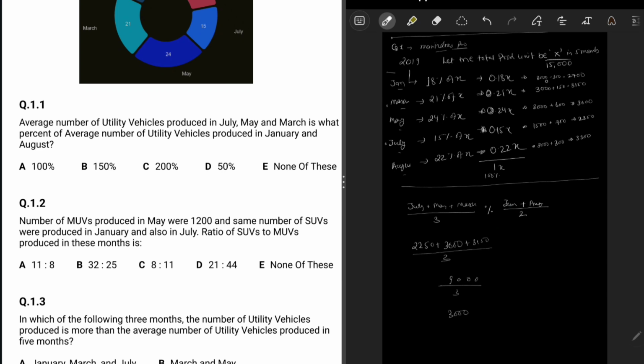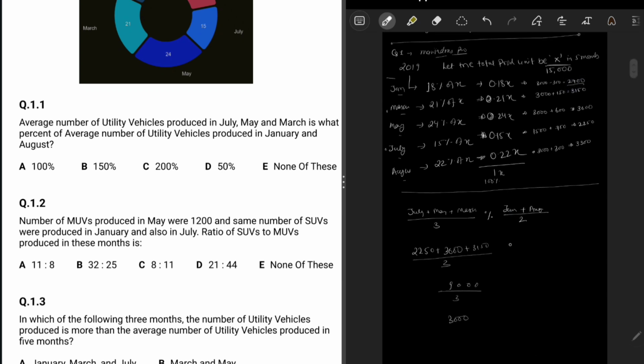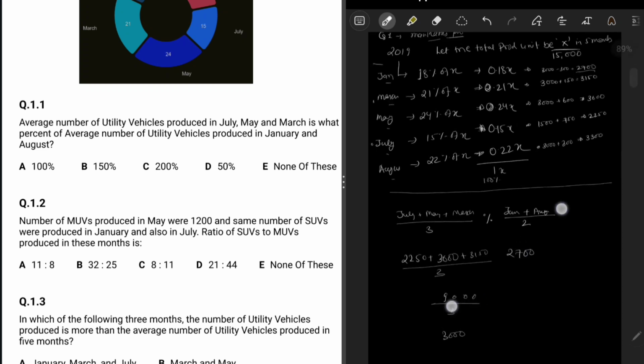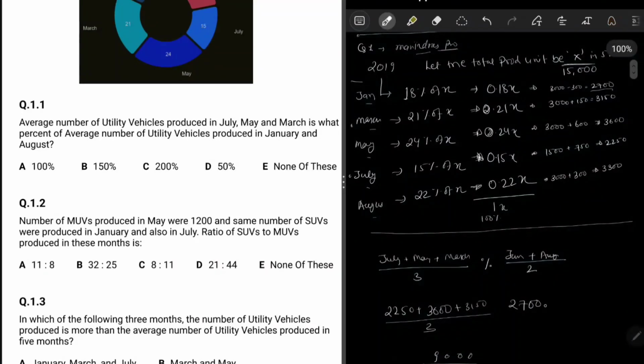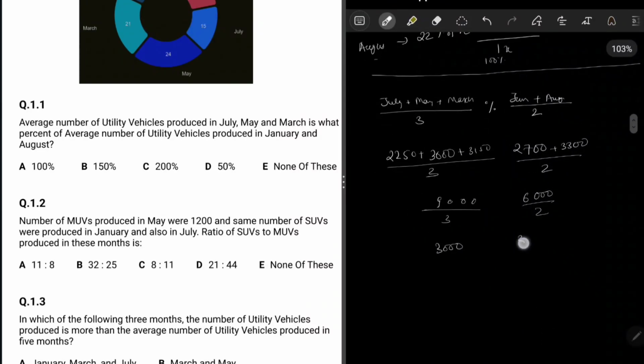Similarly, if you add 2700 plus August, which is 3300, divided by 2, that is 6000 divided by 2, hence 3000. Now how much percent of 3000 is 3000? It is 100%, right? Hence A is the correct answer for us.